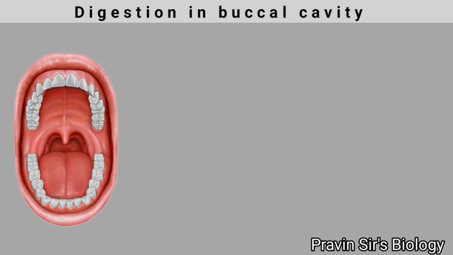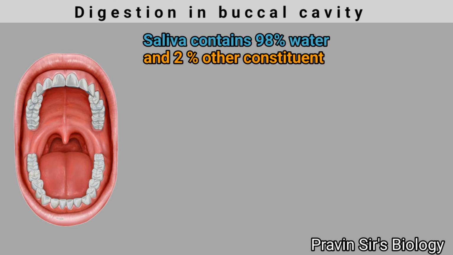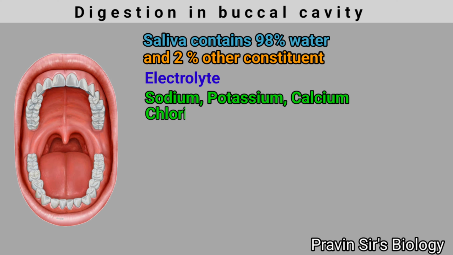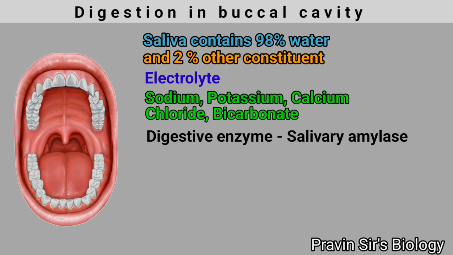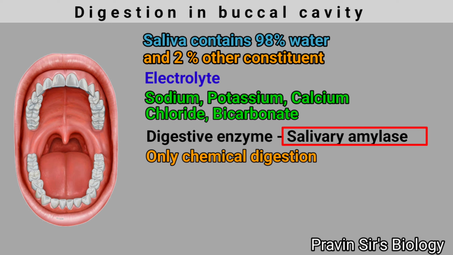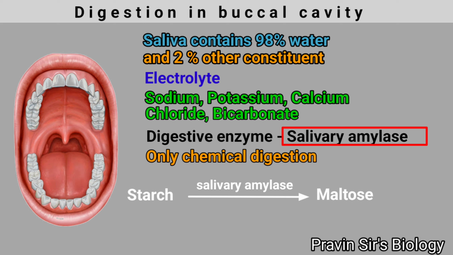Digestion in buccal cavity. Saliva contains 98% water and 2% other constituents like electrolytes: sodium, potassium, calcium, chloride, bicarbonate, and the digestive enzyme salivary amylase. The only chemical digestion that takes place in the mouth is by the action of salivary amylase. Salivary amylase helps in conversion of starch into maltose. About 30% of starch gets converted into maltose in the mouth.